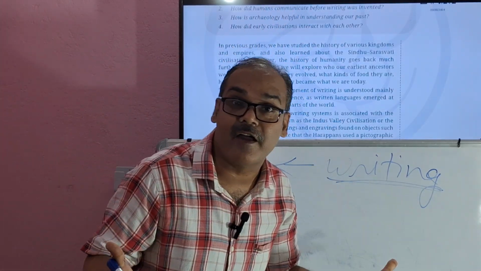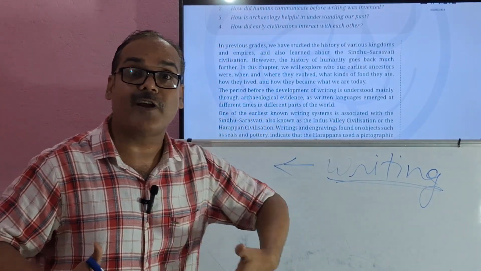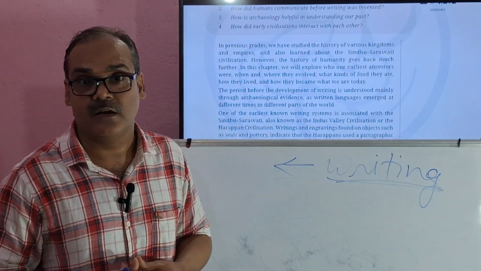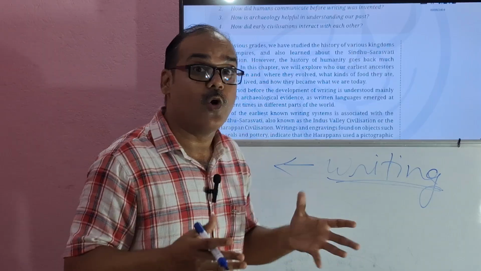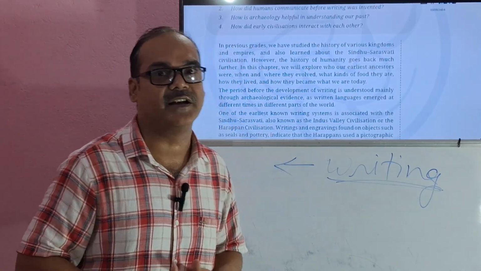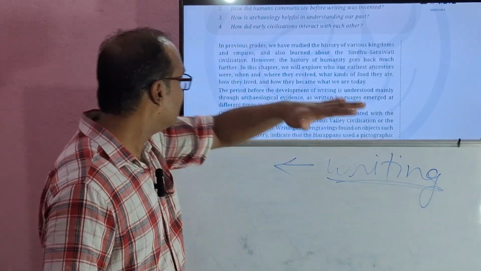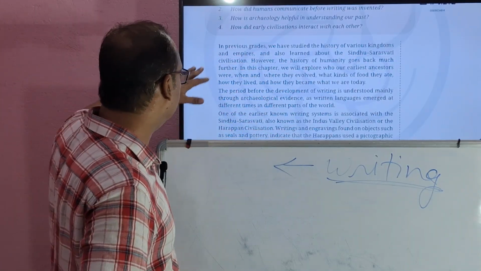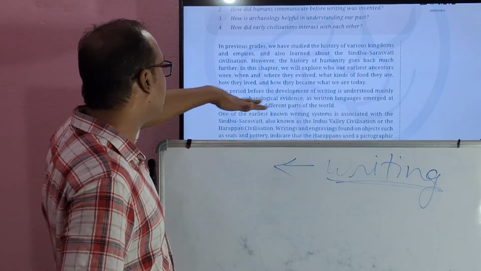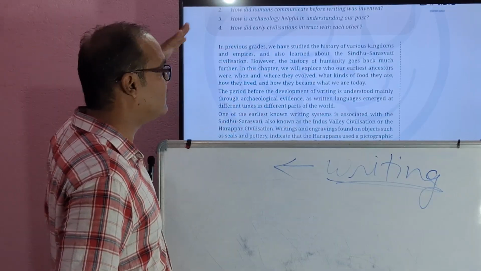Who has given the evidence of how writing came? What was it in the beginning? Did they directly start writing? No. What was the system of writing? Who gave this evidence? The archaeologists. They gave the evidence that written language emerged at different times in different parts of the world.